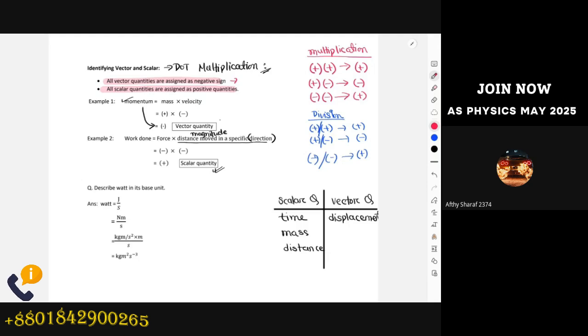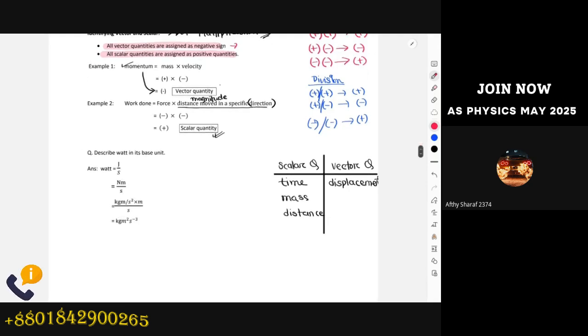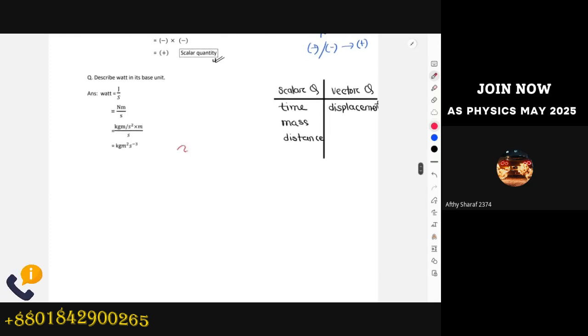Now, this is for dot multiplication. Another thing we will do is let's just see another example. Okay, we saw for momentum, we saw for work done. Let's understand what kinetic energy is. Now, I know that it is a scalar quantity from my IGCSE knowledge, but again, how can I apply this dot multiplication process to kinetic energy? So, the equation for kinetic energy was half mv square. Then again, the half over here is only there as a reference for the equation, so I'm not going to include that half.